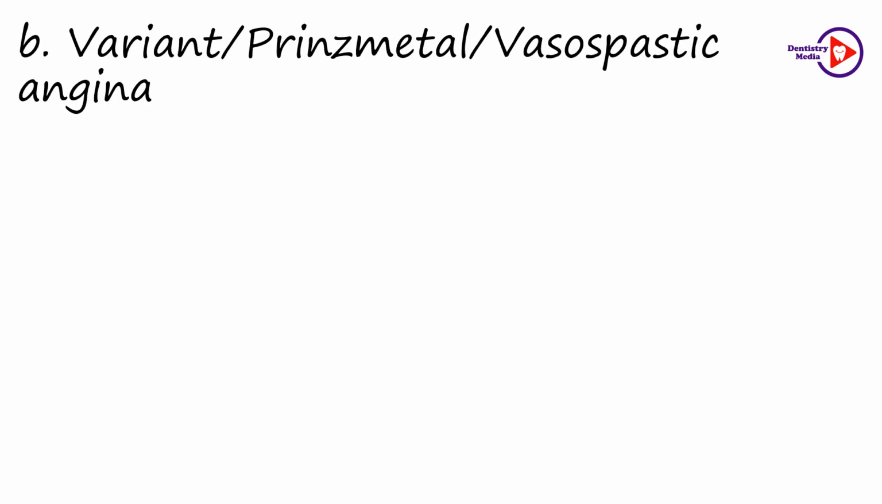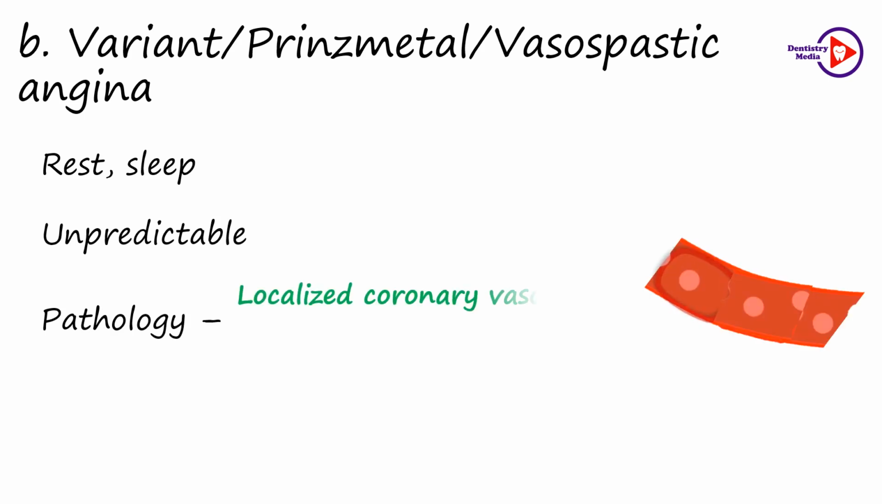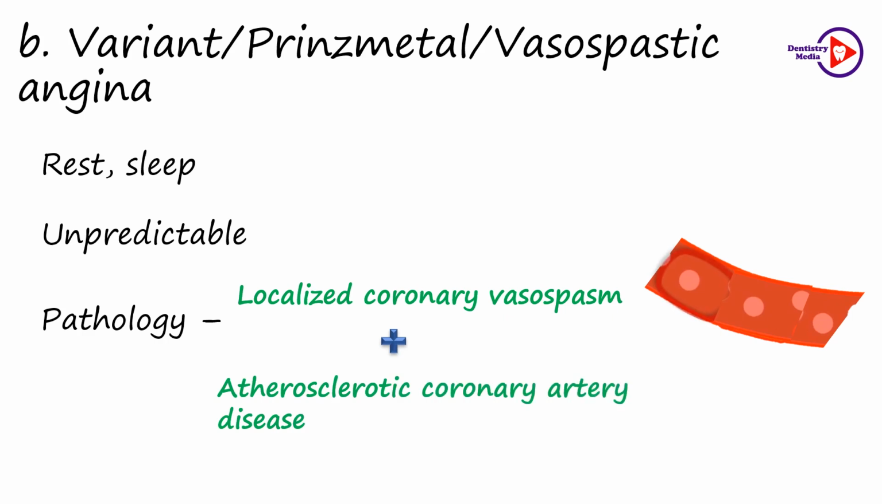The second type is the variant angina. It is also called Prinzmetal or vasospastic angina. It is an uncommon form and can occur at rest or during sleep also. Therefore, it is highly unpredictable and it occurs due to recurrent localized coronary vasospasm alone, or it can be superimposed on atherosclerotic coronary artery disease, in turn resulting in reduced blood flow.